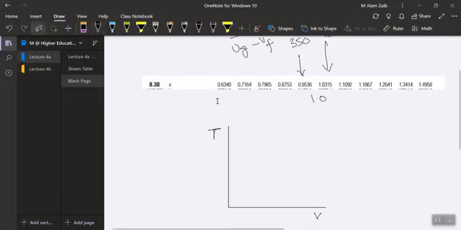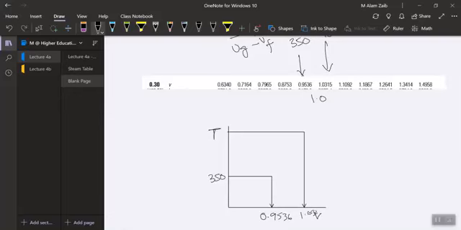So what we have here is a volume of 0.9536 corresponding to 350 degrees centigrade, and a volume of 1.0315 corresponding to 400 degrees centigrade.